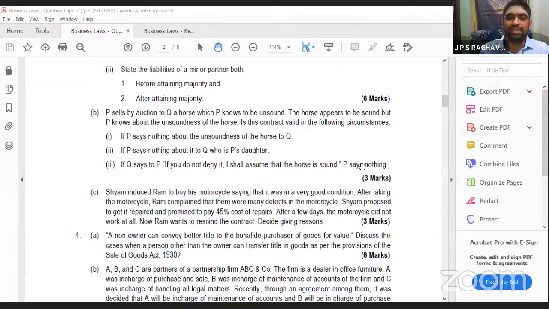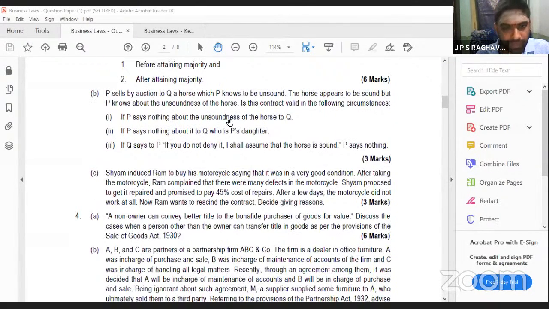Third one, if Q says to P, if you do not deny it, I shall assume that it is sound. There is a condition in the contract itself. If you do not deny it, I will assume that it's sound. And the buyer is asking, if you don't tell anything, I will treat it as sound. He is being silent. So he is actively concealing the fact. Here, he has a duty to disclose. And there is a condition that if you don't tell anything, it will be treated as a sound horse. So if you don't tell it here, it amounts to fraud. So it can be made voidable. Okay, these two are voidable and this is valid. This is the answer. If you have written all the three, allot 3 marks.